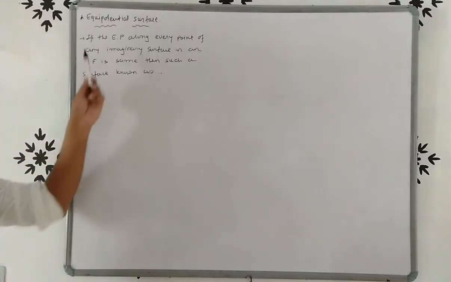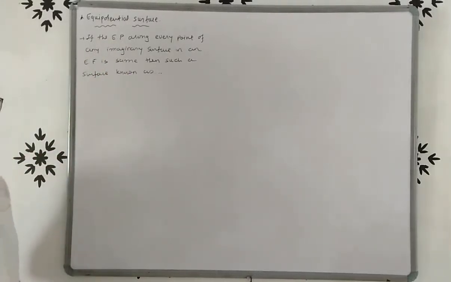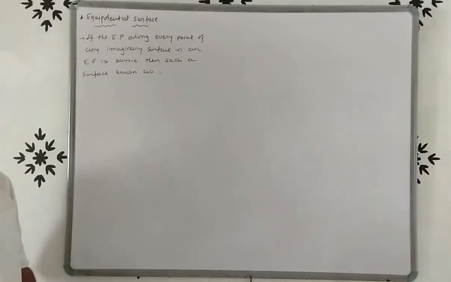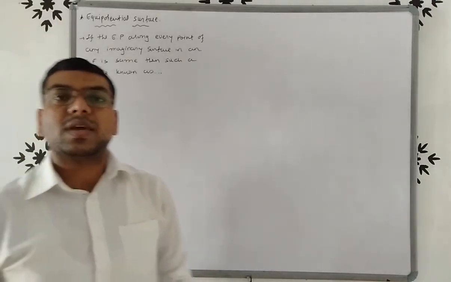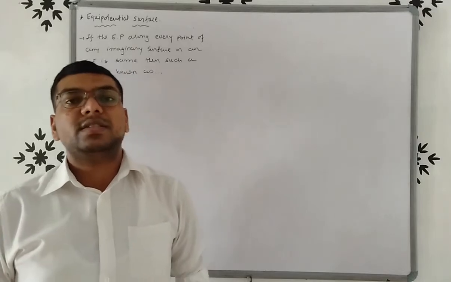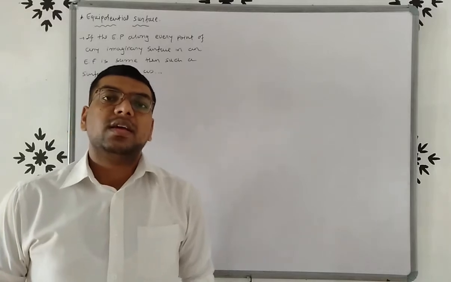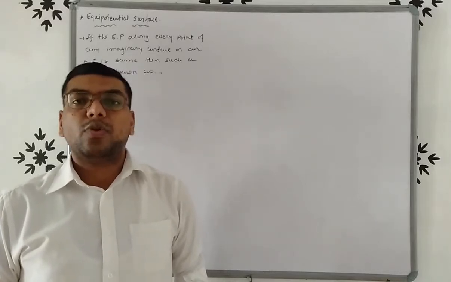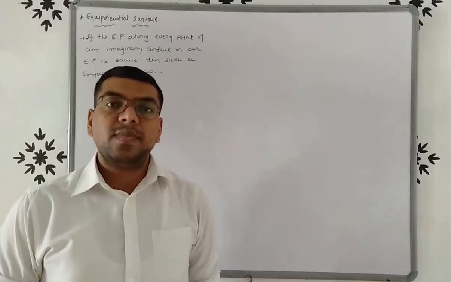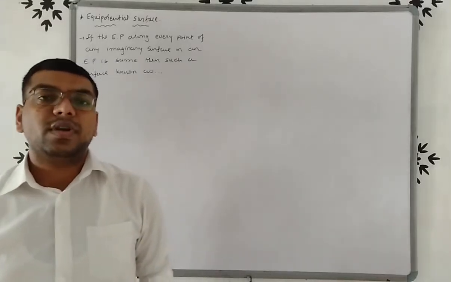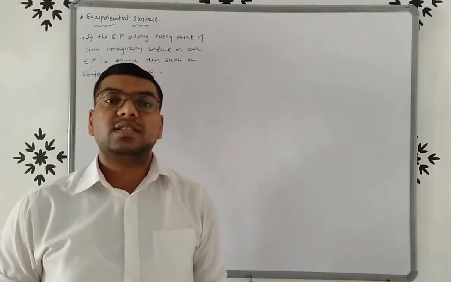If the electric potential along every point of any imaginary surface in an electric field is the same, such a surface is known as an equipotential surface. Or also, friends, you can say that an equipotential surface is an imaginary surface where the electric potential will remain the same at every point, right? So you can also define the equipotential surface like this.